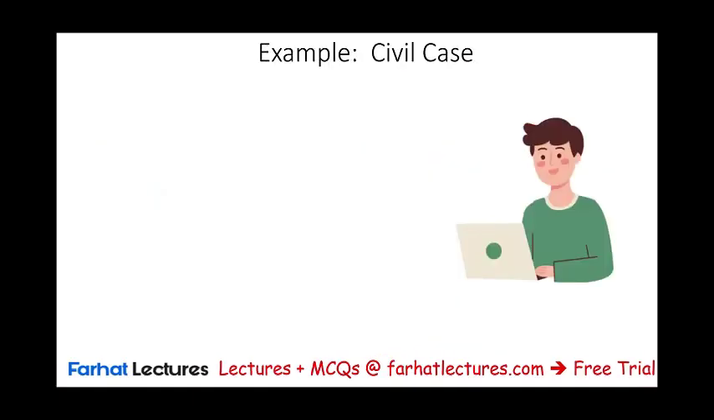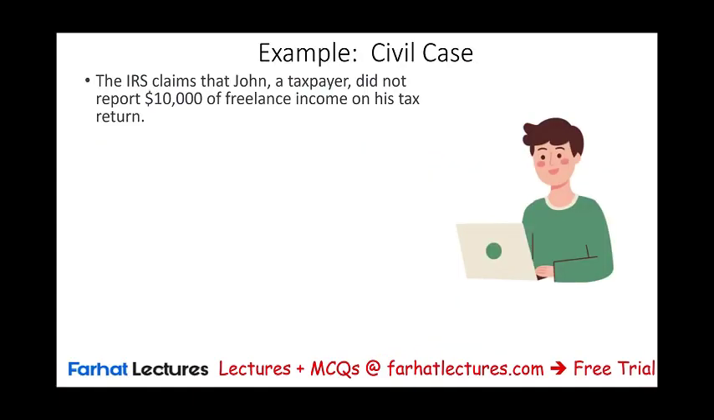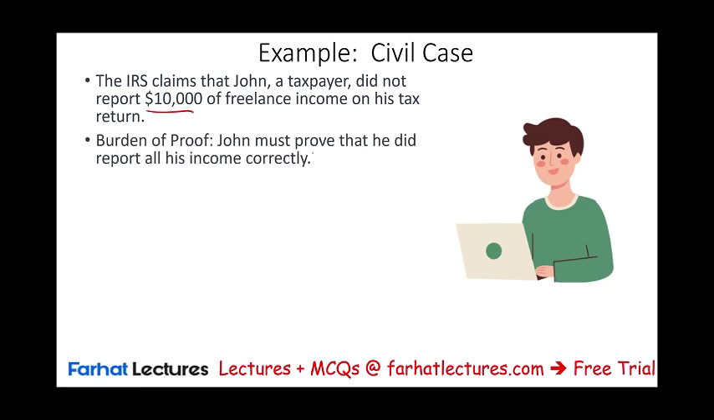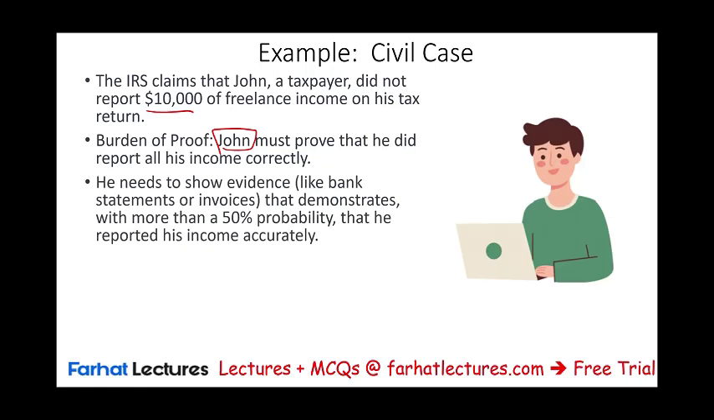So an example in a civil case, let's assume the IRS claims that John did not report $10,000 of freelance income on his tax return. Now, because it's a civil case, the burden of proof is on John. So John must prove that he did report all the income correctly. He needs to show that all the money that went into his bank, or all the invoices, were reported, that he reported his income accurately. It's his job to prove that.